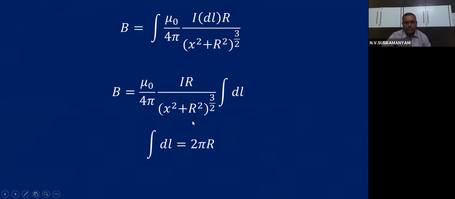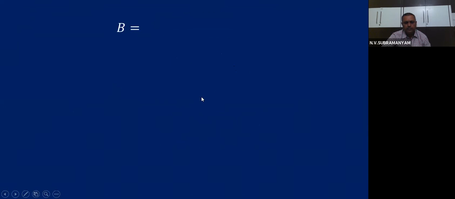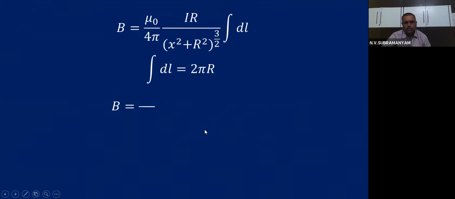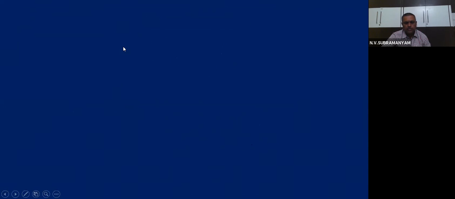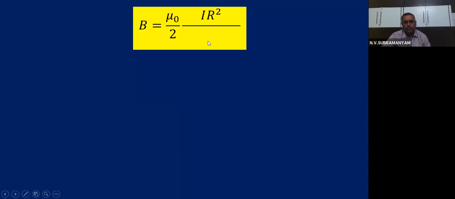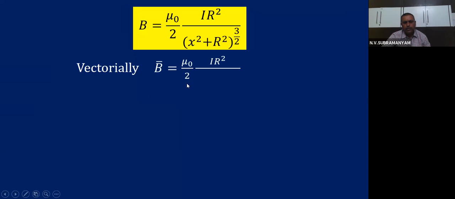And we simplified. Okay, we got integral dl. dl integration is 2 pi r. I substituted that value. I got the formula as mu naught by 2 I r square by x square plus r square whole power 3 by 2. Vectorially, B value can be written as mu naught by 2 I r square by x square plus r square whole power 3 by 2 into i cap. Why i cap? Because the field is pointing in the x-axis direction.